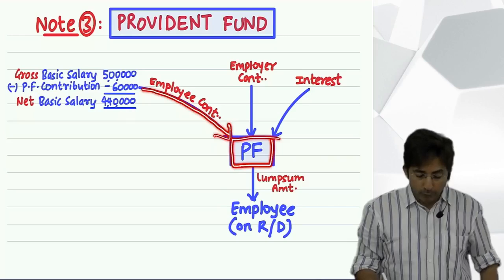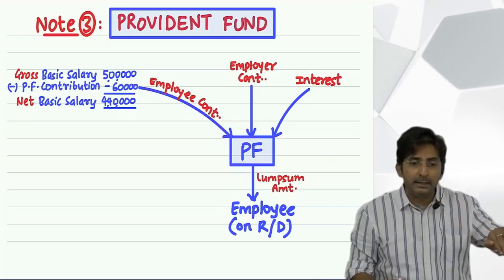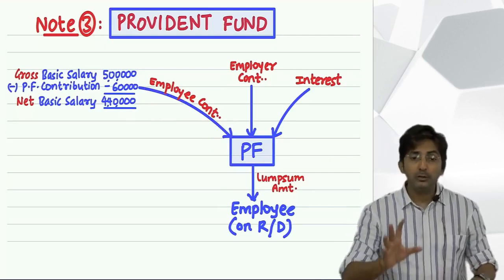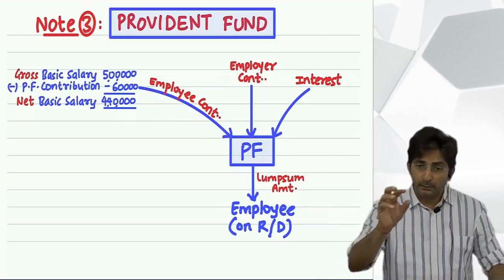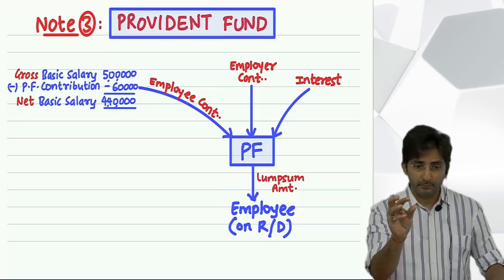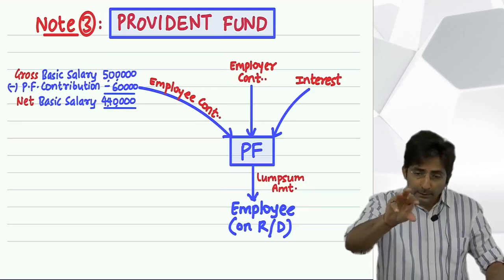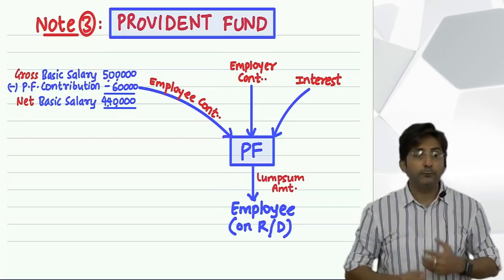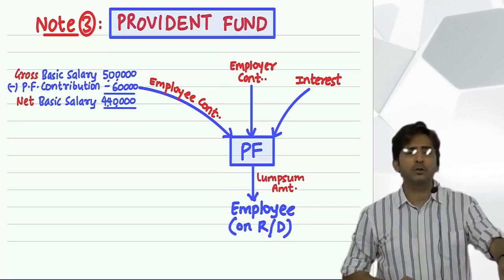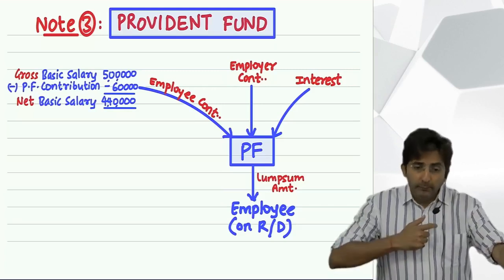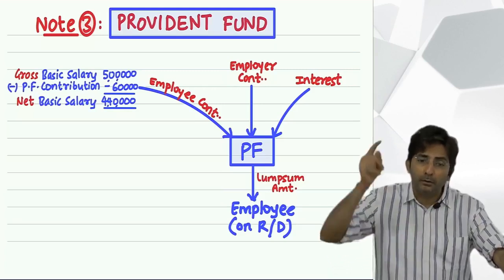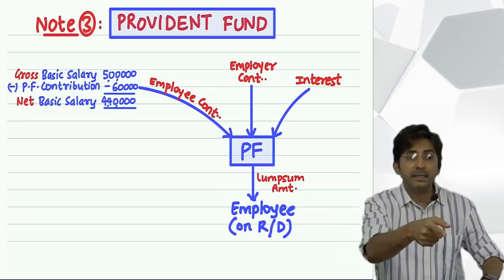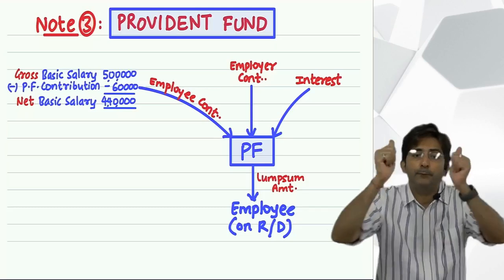The amount cut from your salary is called the employee's contribution. In real life there is a custom that to the extent they deduct from your salary, that much they also contribute from their pocket. If your boss deducts 10,000, he will also contribute an equal amount in your Provident Fund.